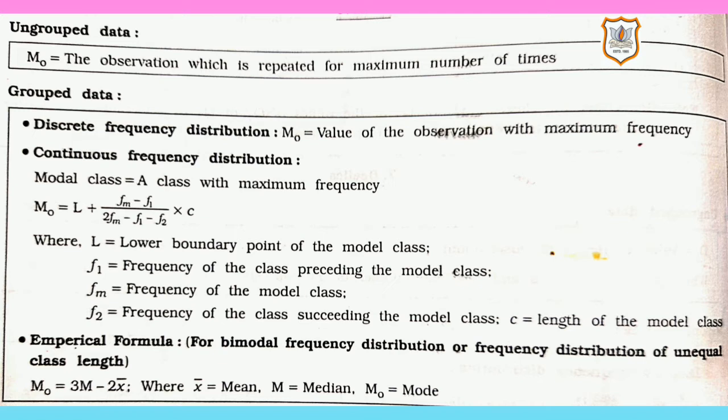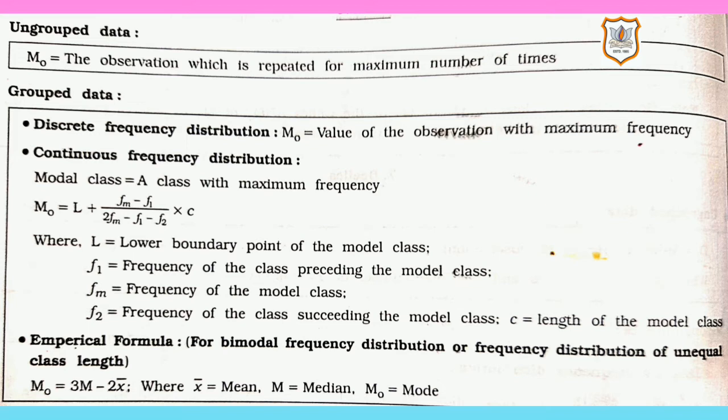And in continuous frequency distribution, there is a formula for mode: mode is equal to L plus (Fm minus F1) upon (2Fm minus F1 minus F2) into C, where L is the lower boundary point of the modal class, F1 is the frequency of the class preceding the modal class, Fm is the frequency of the modal class, F2 is the frequency of the class succeeding the modal class, and C is the class length of the modal class.